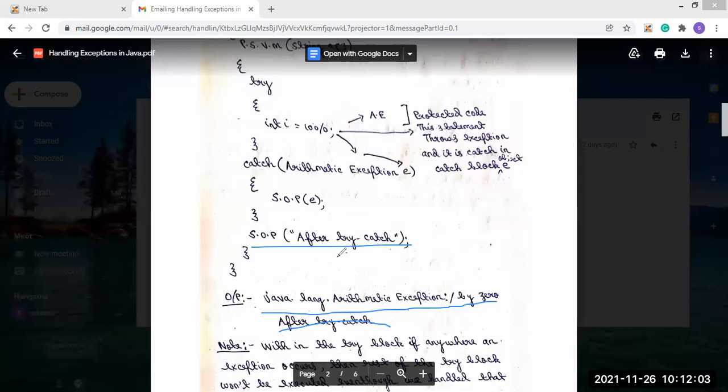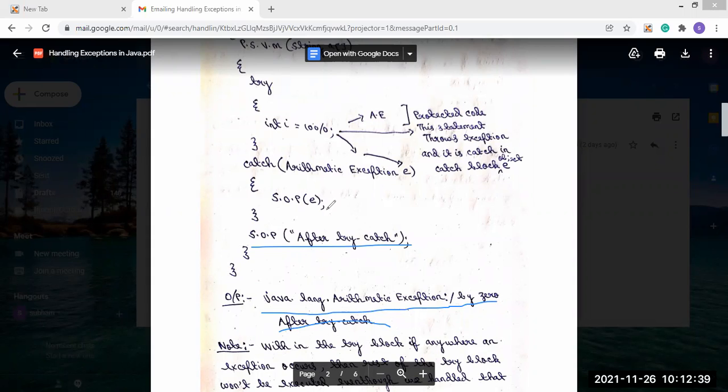But if we do it in our JVM without using any try-catch block, then as we have seen, if it is handled by the compiler, this statement cannot be executed, because whenever the compiler finds an exception, it directly stops executing the code and reports that an exception occurred. Any code after that will not be printed.